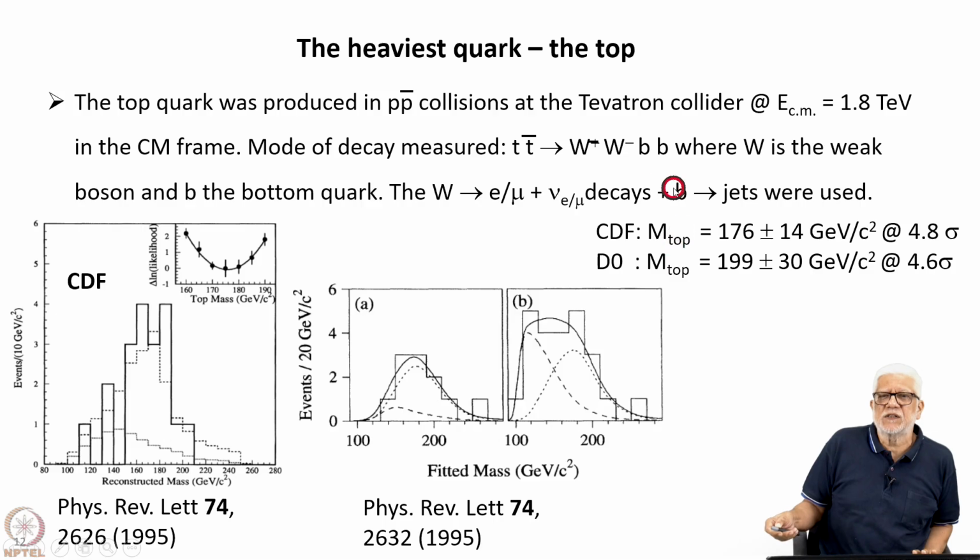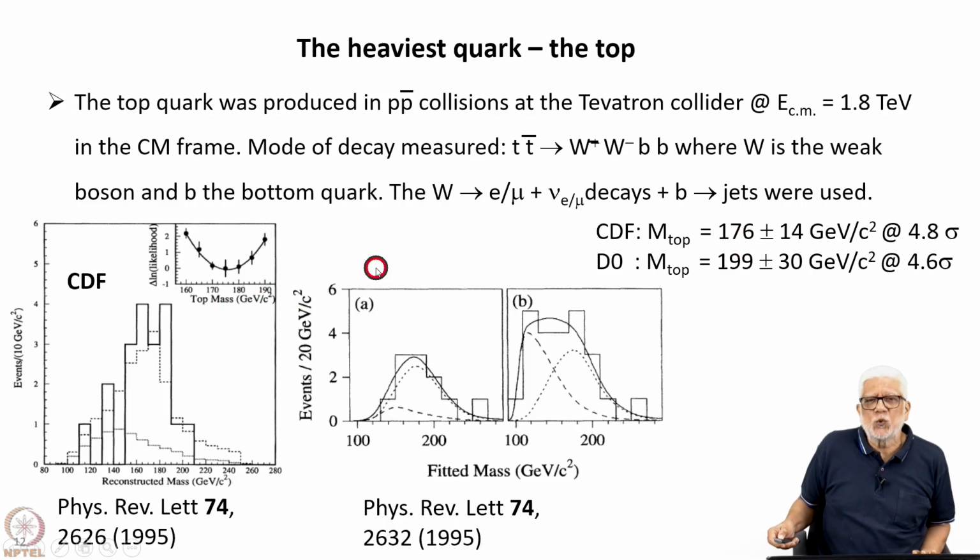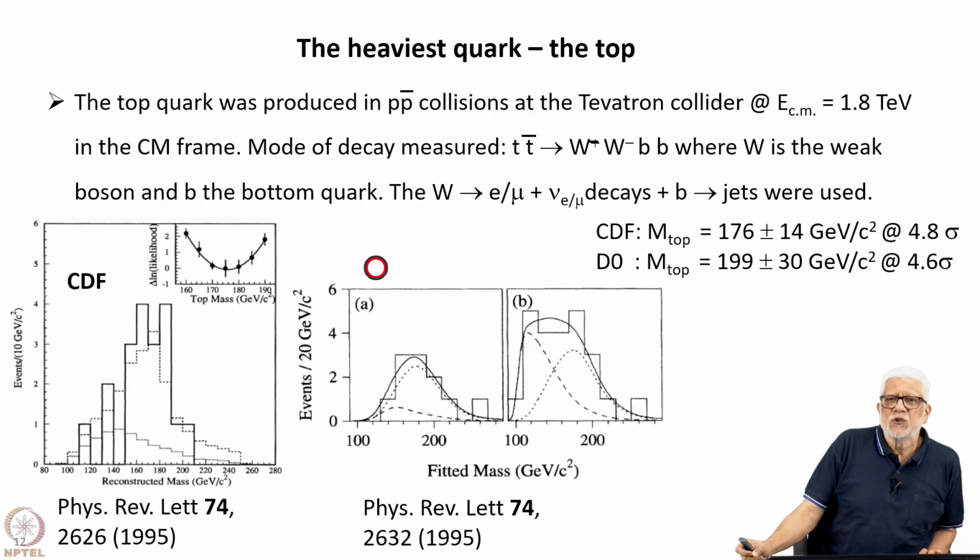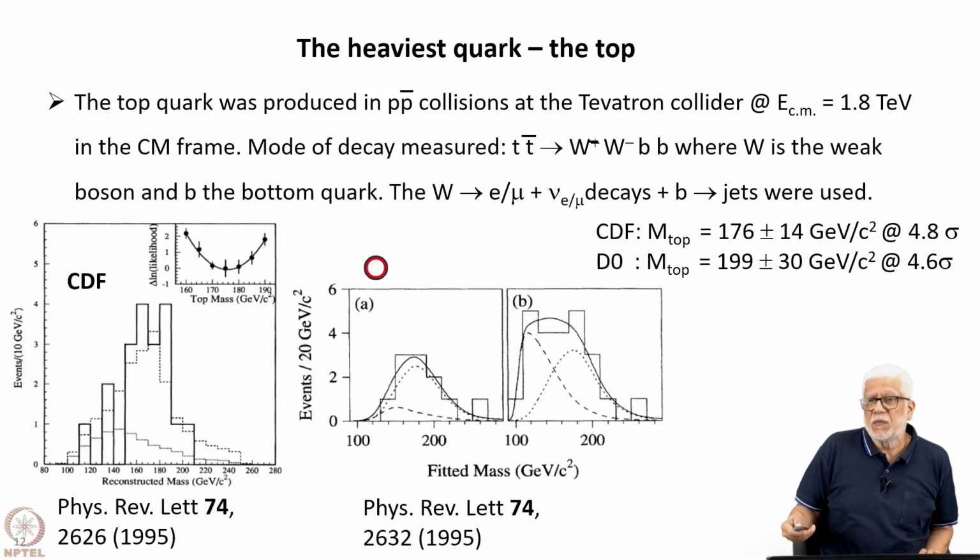There were two detectors in the collision zones, the so called CDF detector and the D0 detector, and they found a reconstructed mass of the order of 176 GeV per c squared at about 4.8 sigma. So, it is a pretty high significance, and if you remember that a nucleon is about 1 GeV mc squared, then this is about the mass of a tungsten nucleus.